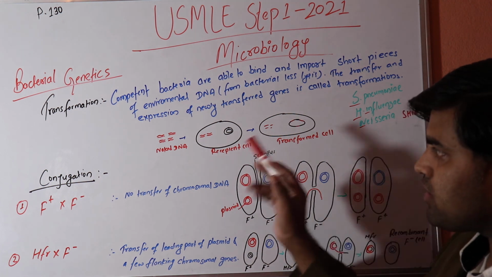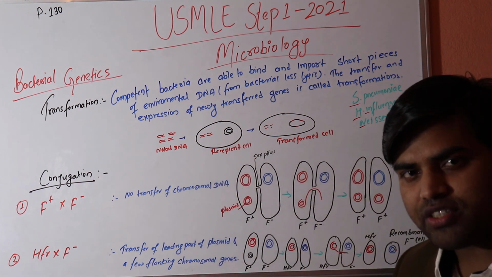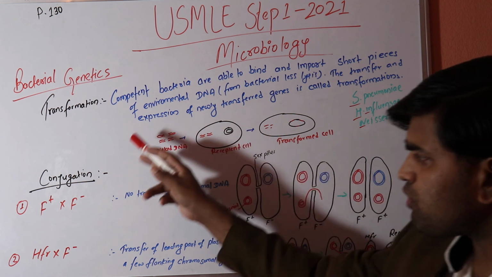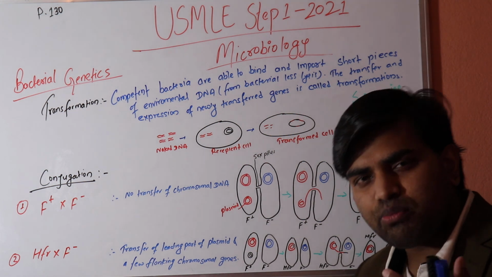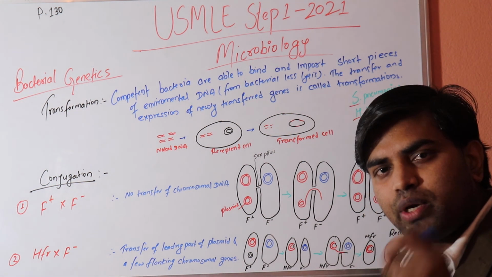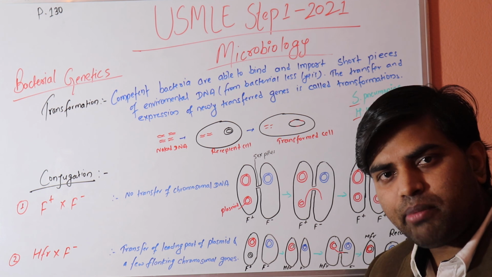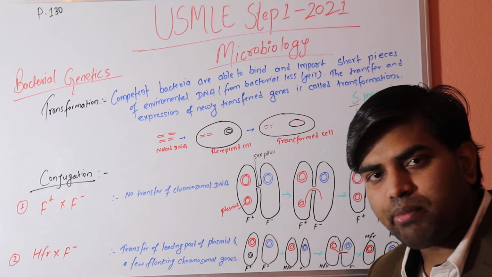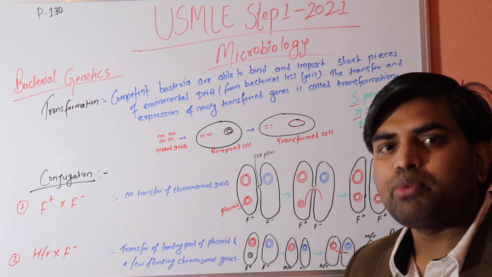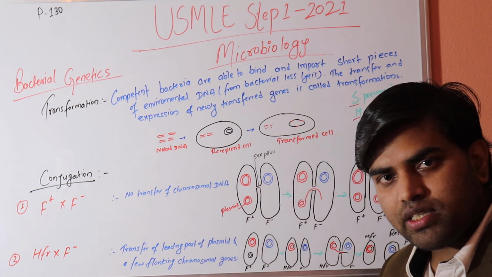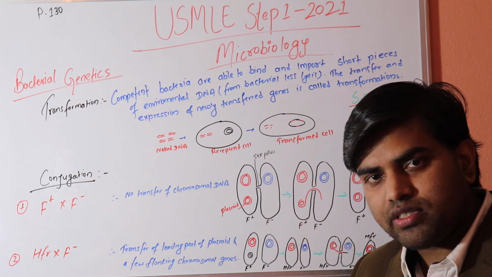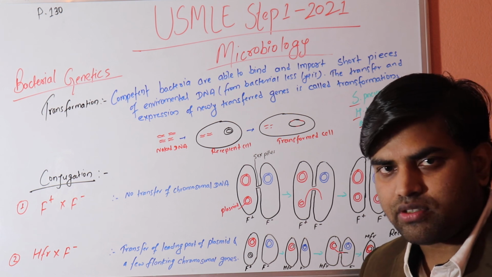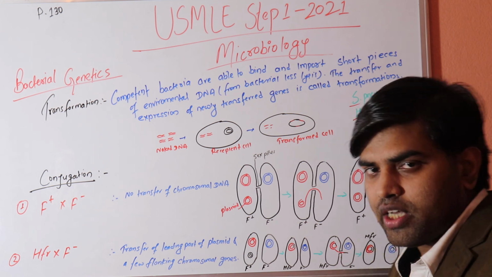So in a nutshell, these are transformation and conjugation. We'll talk about transduction in the next video. But what is transduction? It is a procedure where a virus kills the bacteria, and while killing the bacteria, it packs the bacterial DNA into itself, and then when attacking another bacteria, it may incorporate it into them. In this way, the virus is responsible for the transfer of a bacterial gene from one bacteria to another by killing them, and this is known as transduction. So we'll talk about this in the next lecture. Thank you.